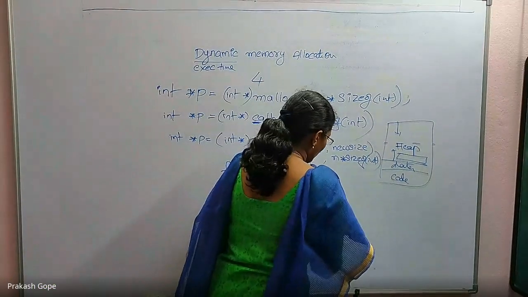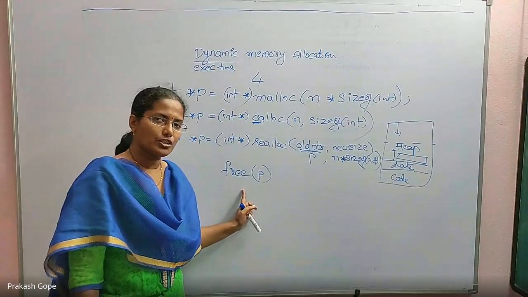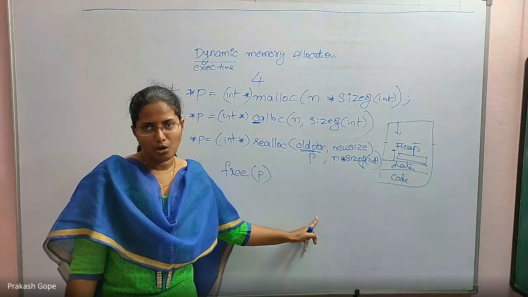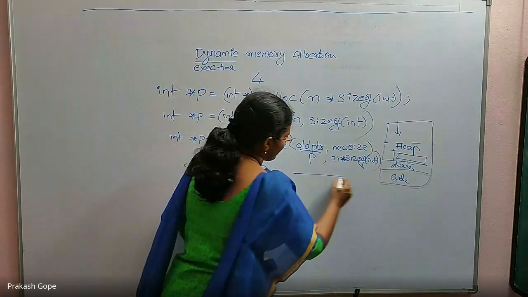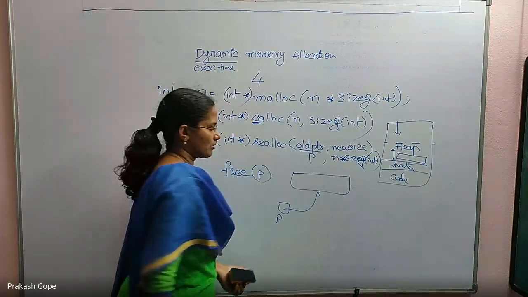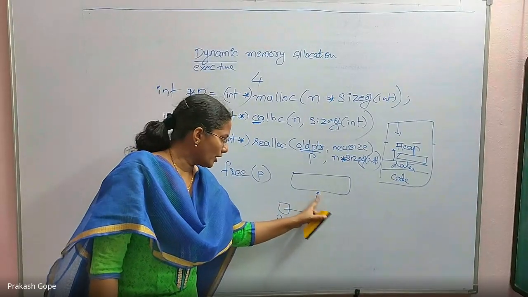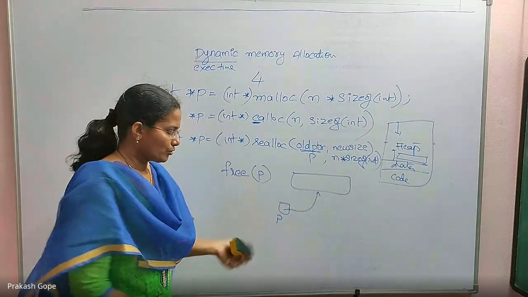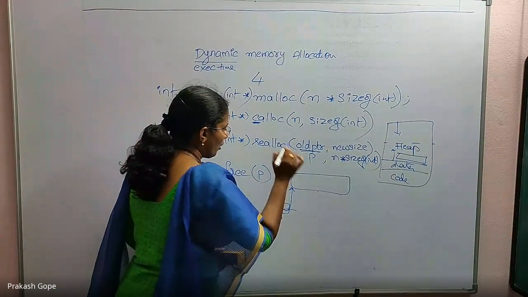Okay, so that is free p. But you need to pass this p to the free function only when this p is pointing to the first byte of the block that was allocated. When p is pointing to somewhere in between, so this is the block, but p is pointing to this element in between somewhere, if you pass it to free, it will throw a runtime error. You should pass this p only when it is pointing to the first byte of the block that was allocated.